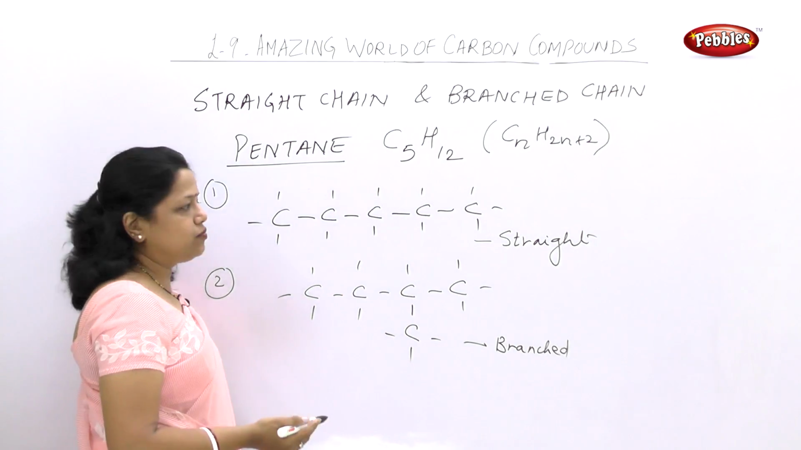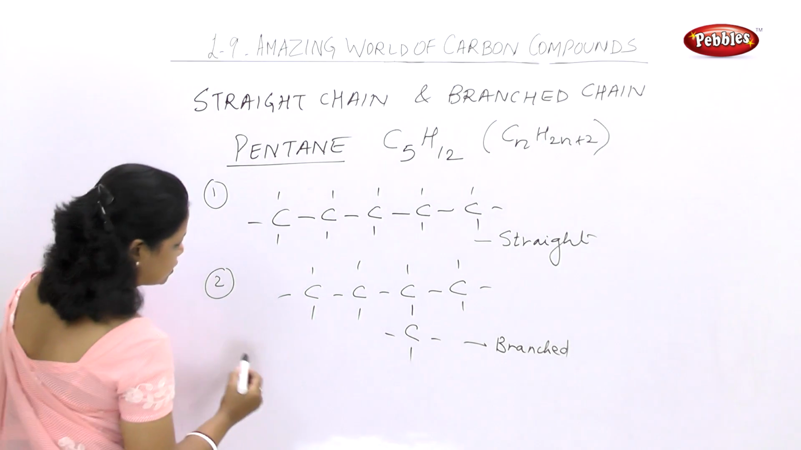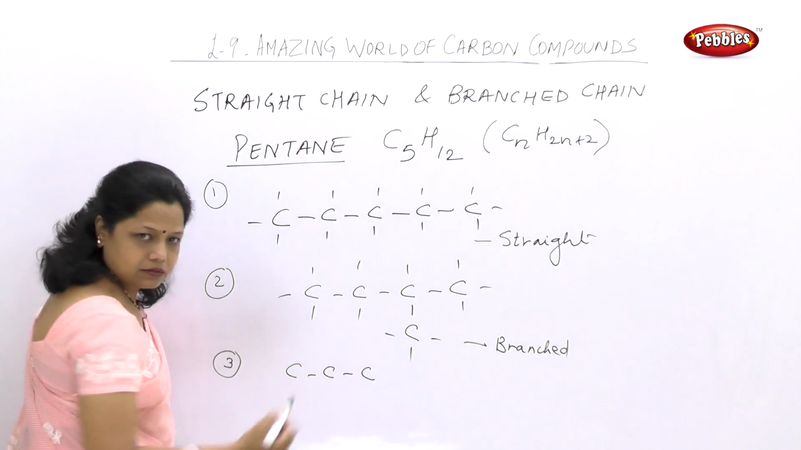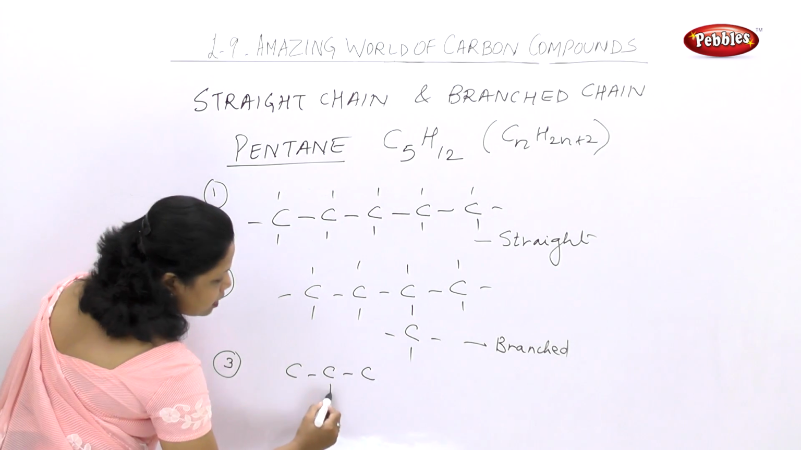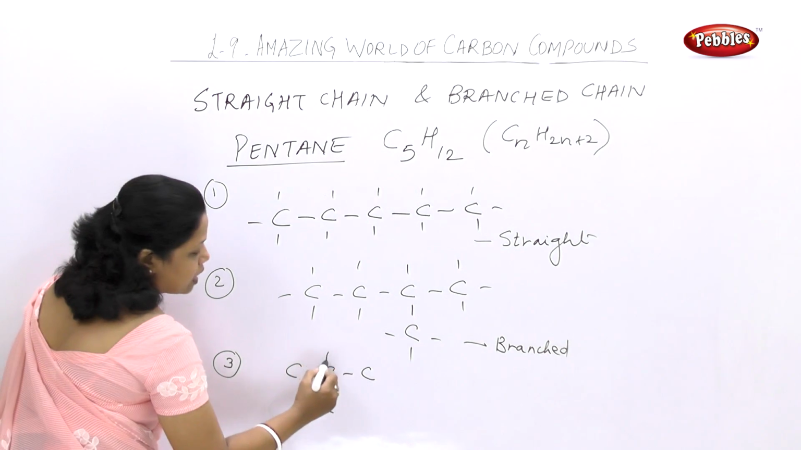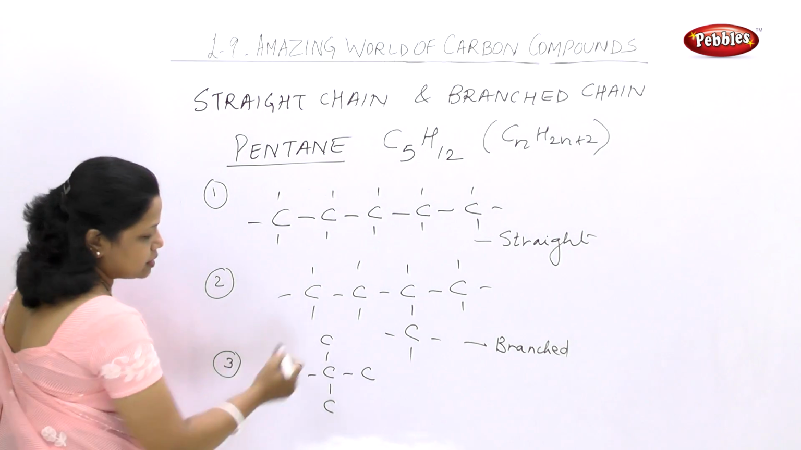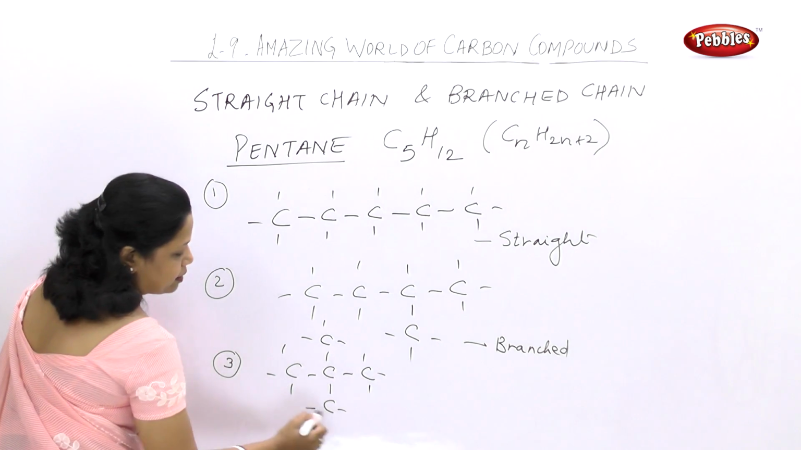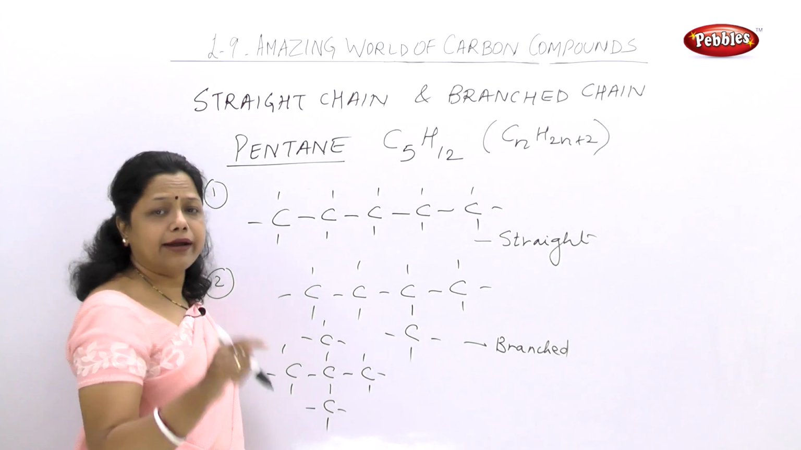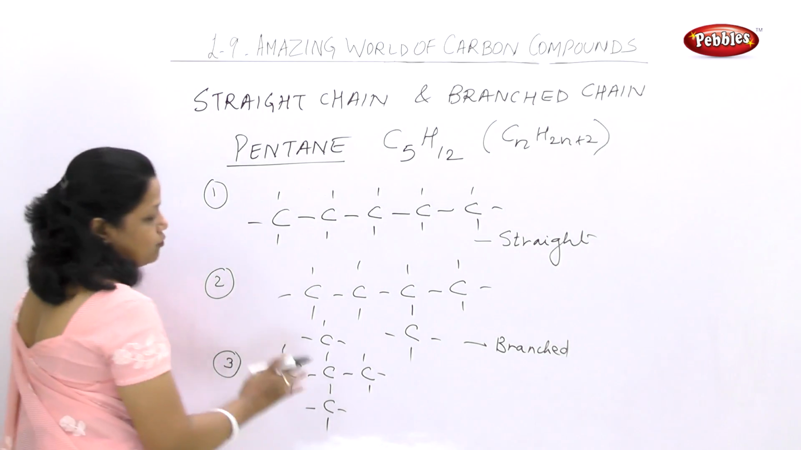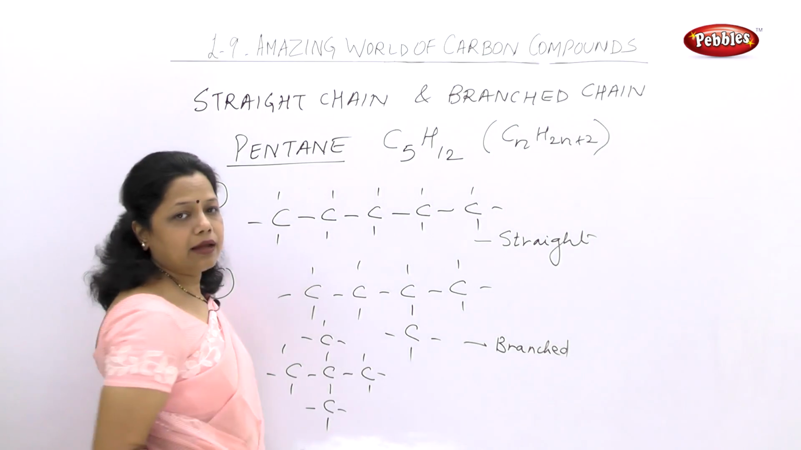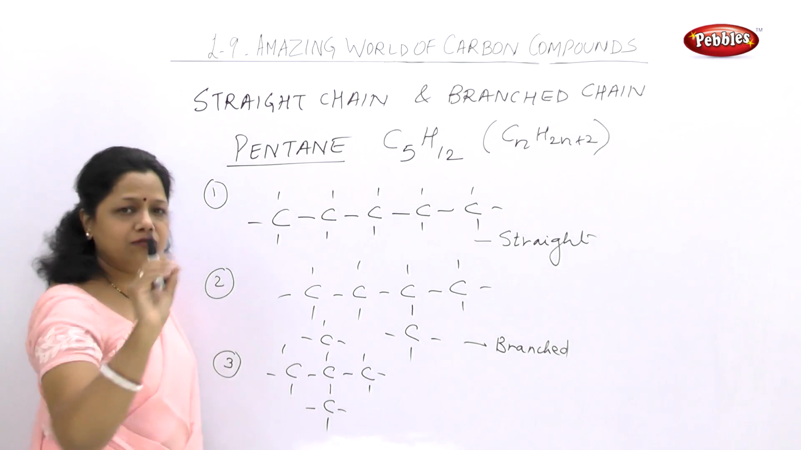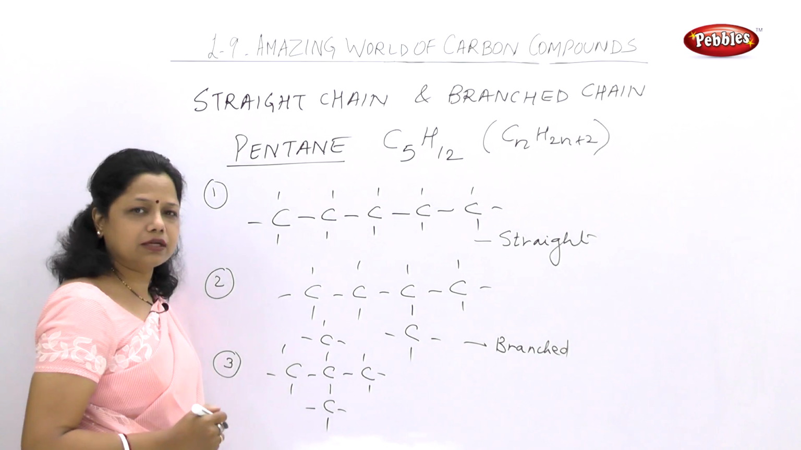Now, can more branches be formed? Yes. The third type we can show is 1, 2, 3. Arrange 3 carbons, one carbon below the second one and one carbon above the second one. So, this is the third type of branch chain which is possible for pentane. Now, I am drawing these lines where the hydrogen can be substituted. But we have to understand how pentane can have different structures. Since pentane has 5 carbons, it can be arranged in different structures.